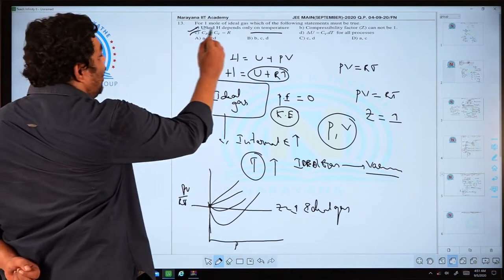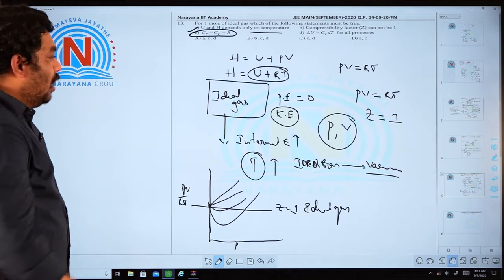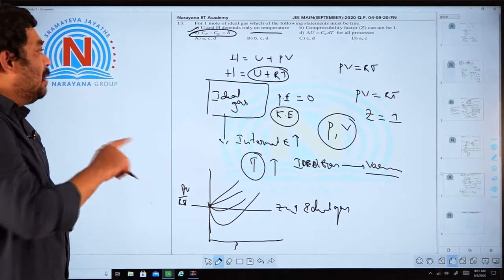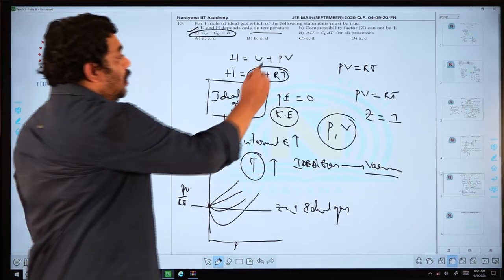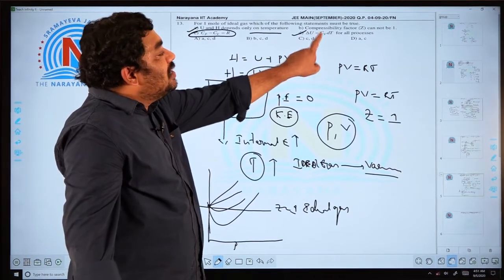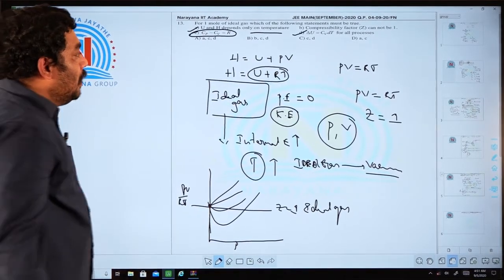And this is called Mayer's equation, sir. Cp minus Cv is equal to R. I am not going to explain that one. All of you know that Cp minus Cv is equal to R. Next one, delta U is equal to Cv delta T for all process. That is also a correct statement, sir.